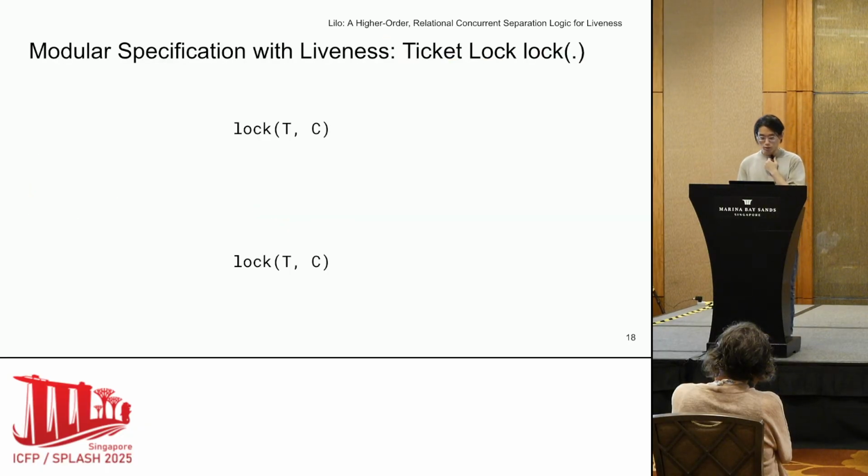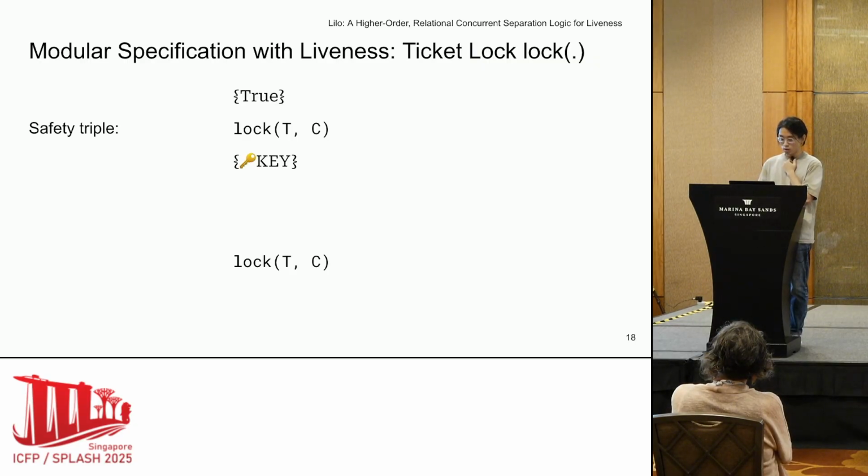Now that I explained the intuition behind Lilo's promise mechanism, I'd like to show you how we can use promises to deal with more complicated cases. Specifically, I'll show you how we can define a triple specification for a ticket lock that guarantees termination. To begin, let's review a safety triple for the lock function, which says that if you acquire the lock, you get an exclusive ownership of the lock through the key token. However, this spec does not guarantee termination. In fact, the lock function guarantees termination only if any thread that acquires the lock eventually releases it.